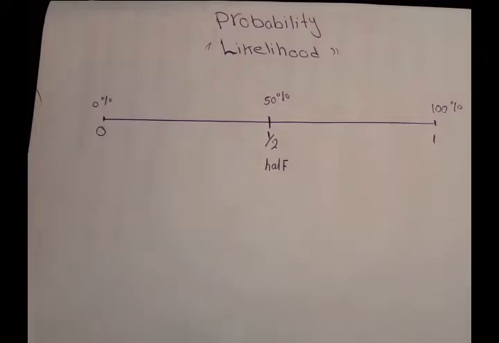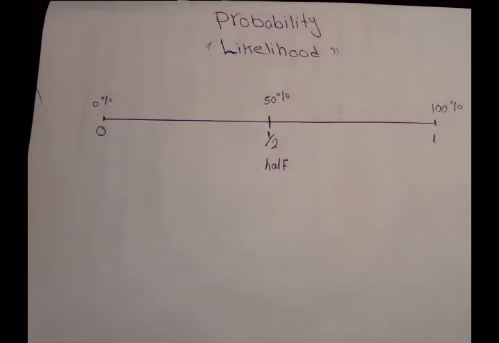Another example: if this year is 2020 and I ask you what is the probability that next year is going to be 2005, is it possible to happen? No, it is impossible to happen. If something will never happen and you're sure that it will never happen, we say impossible.